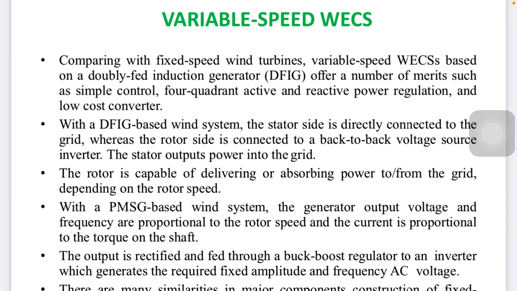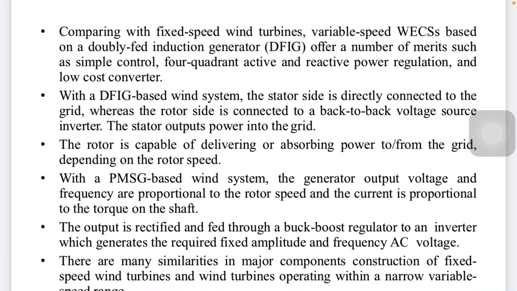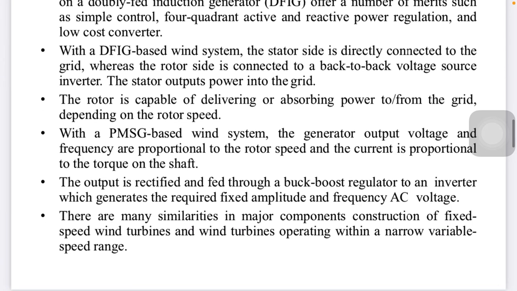The rotor side is connected to the back-to-back voltage source inverter, and the stator output power goes into the grid. See, when we are talking about variable speed conversion, at that time power electronics comes into the picture, because we need to control the power according to the application. If speed is higher, we need to control that, so that the output we give to the grid is fixed. So the rotor is capable of driving or absorbing power to the grid, depending upon rotor speed.